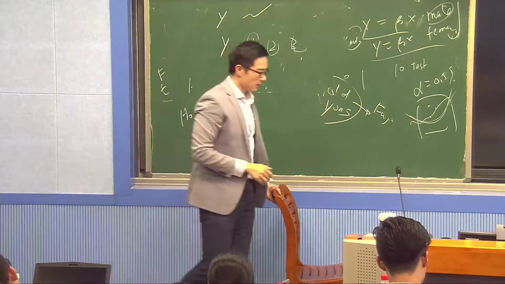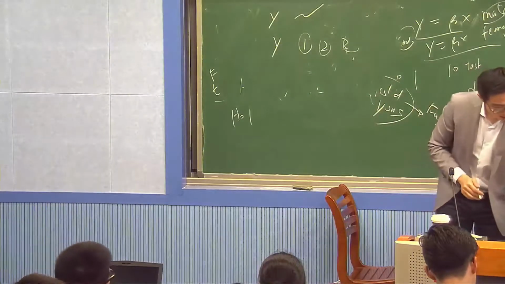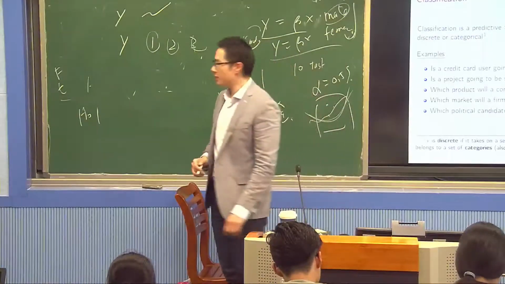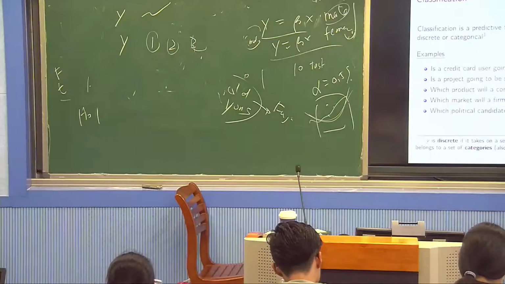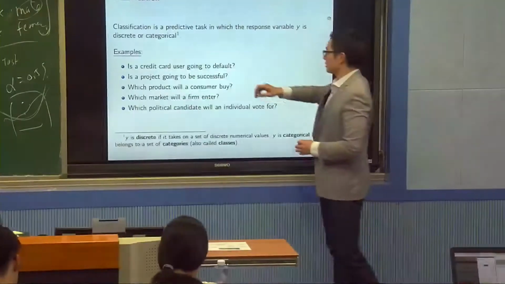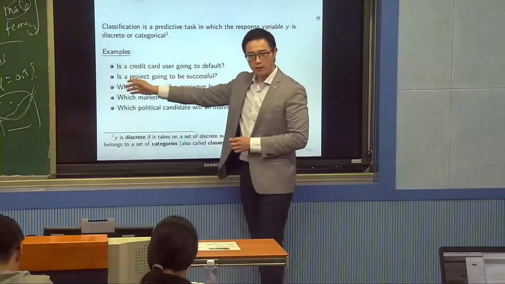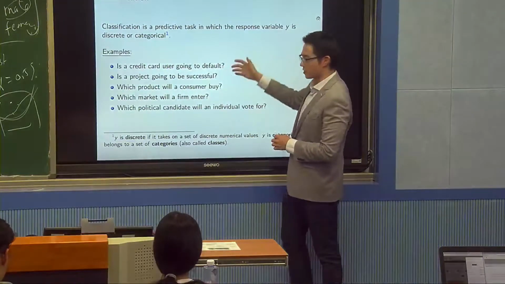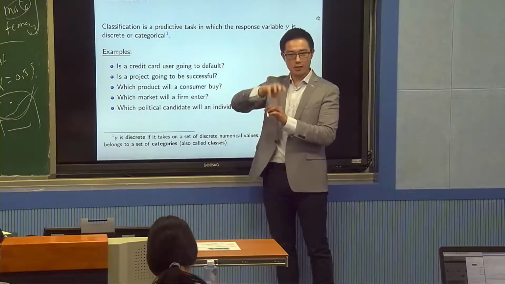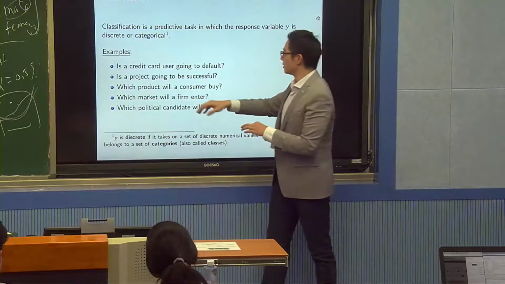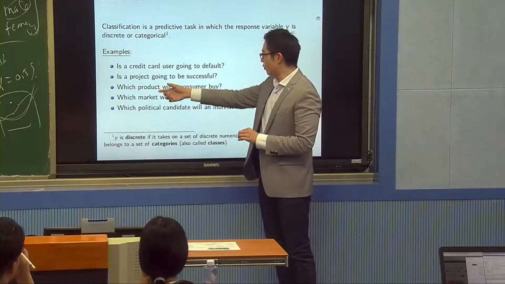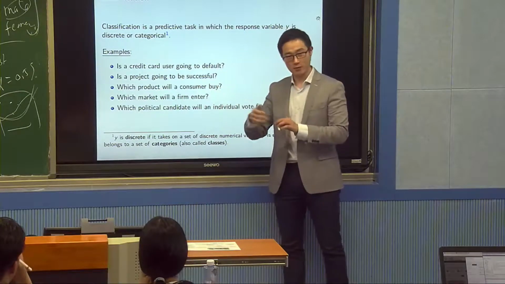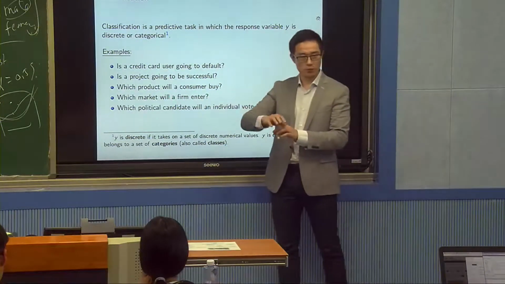We're going to discuss classification this time. By the way, there are many classification problems in economics. If you are using a credit card, are you going to default? If you're going to default, it's a 0, 1. Not defaulting 0, defaulting 1. Is this project going to be successful? 0, 1. Which product will a consumer buy? Suppose there are many car models. Which model will the consumer buy? It's 1, 2, 3, 4, 5.